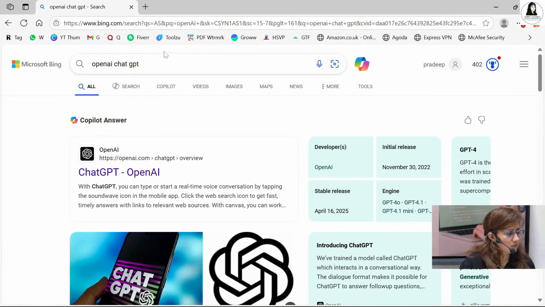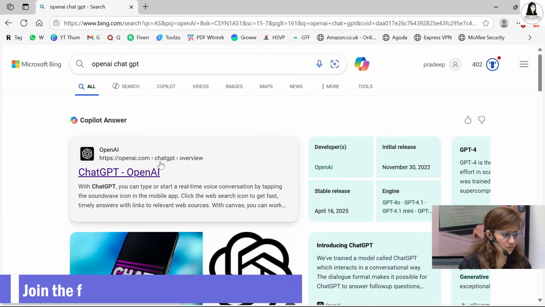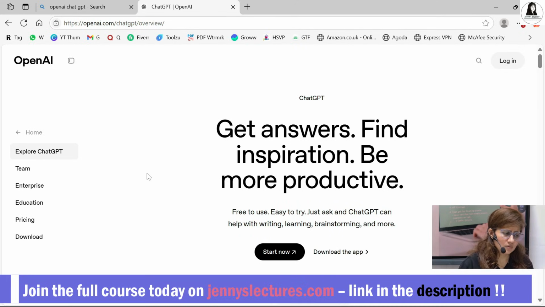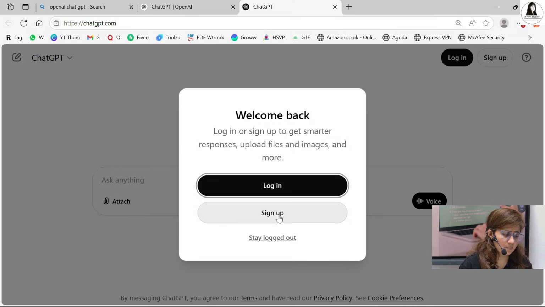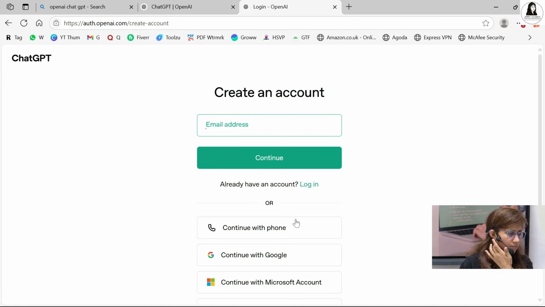So let's see the practical. First, simply search OpenAI ChatGPT or ChatGPT. Click on the first link, openai.com, ChatGPT. I hope you already have the account, but let me just tell you in brief the steps. You can simply start now, or you have to sign up. If you already have an account, you can log in, or you can sign up. Simply click on sign up, create your account, enter your email address, continue, then password, then you have to verify. You will get a mail on whatever email address you give here, you just verify that, and that's it. After that, you can directly log in. I have already created an account, so I'll directly log in from here. If you already have an account, just log in.